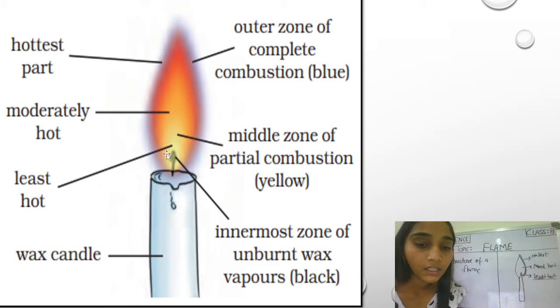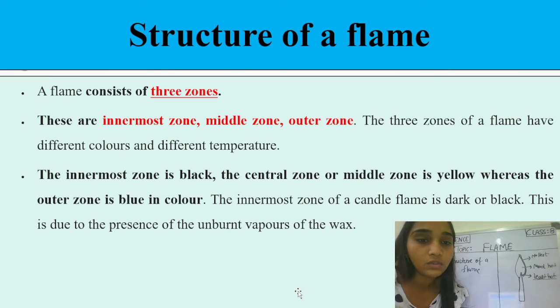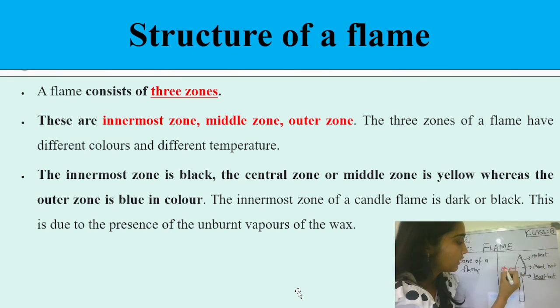So here, in the innermost zone of unburnt wax near the wick, the black you see is due to incomplete combustion, which we have discussed in our previous video also. You can watch it; I will share the link in the chat box to see what partial or incomplete combustion is. Okay. So now students, a flame consists of three zones: the innermost, the middle and the outer. Here you can see this is the innermost zone, this is the middle zone, and this is the outer zone which we have discussed.